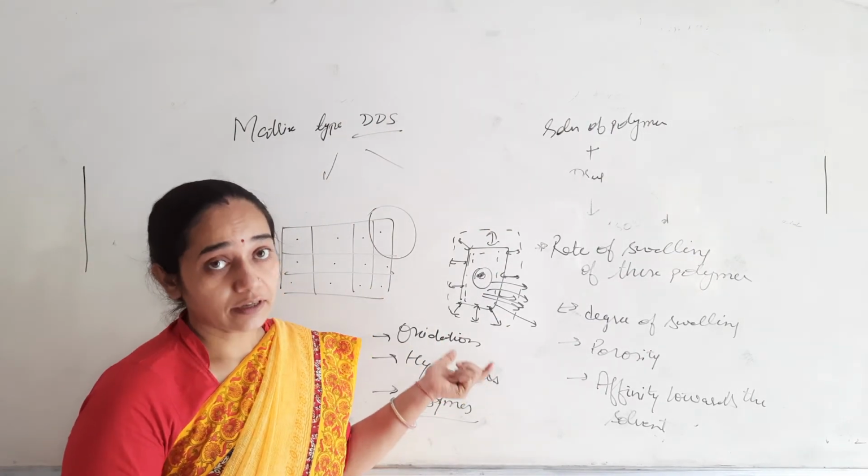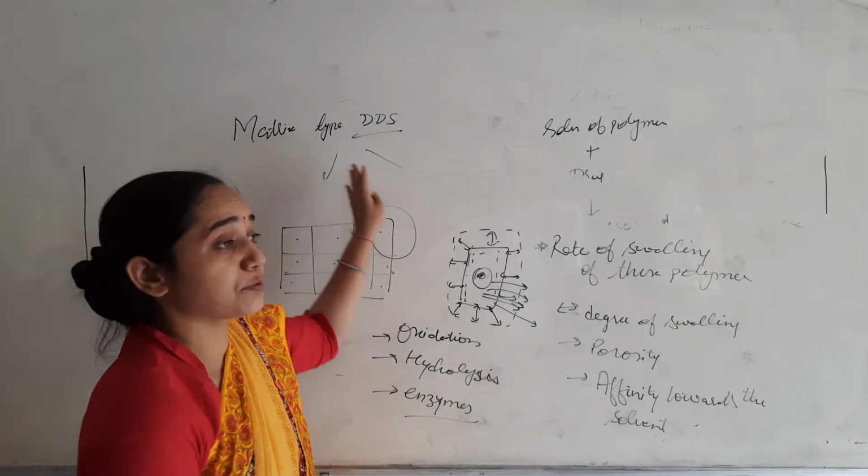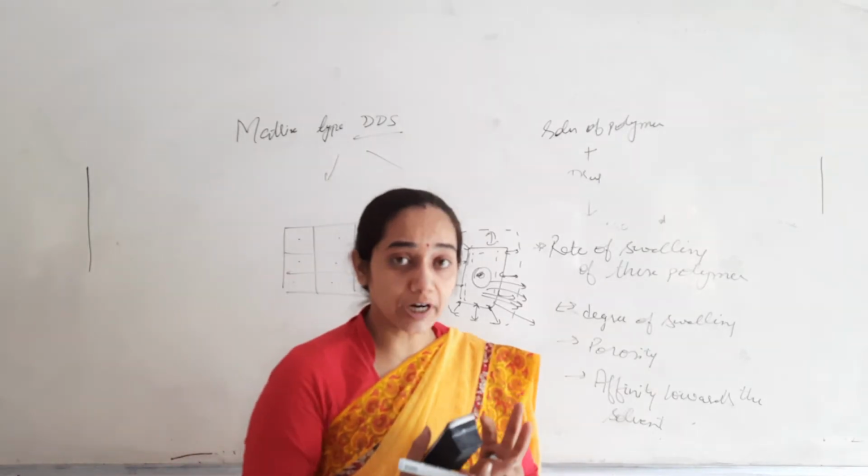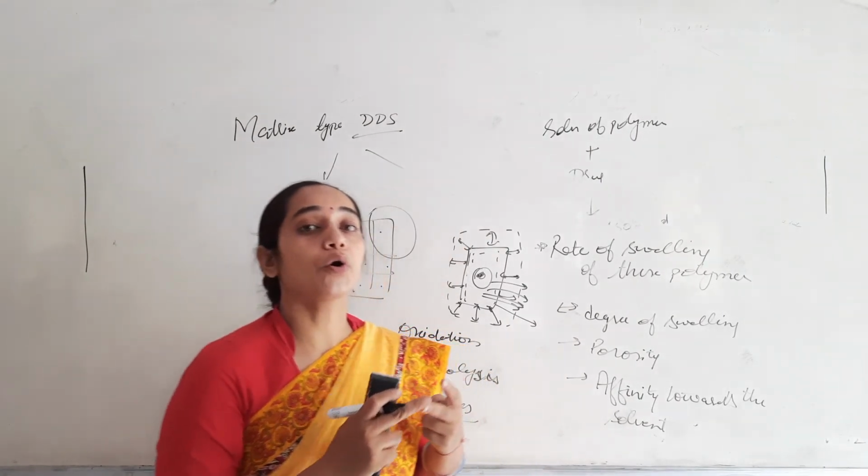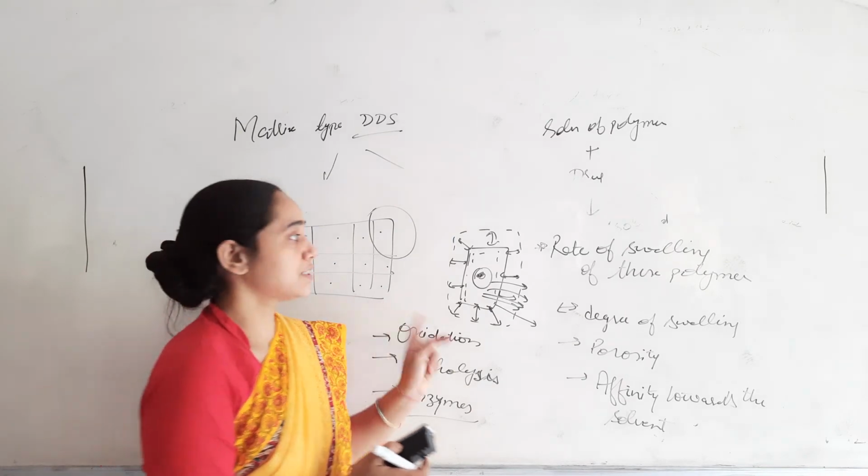So these matrix type systems may be diffusion controlled, dissolution controlled, or erosion controlled systems.